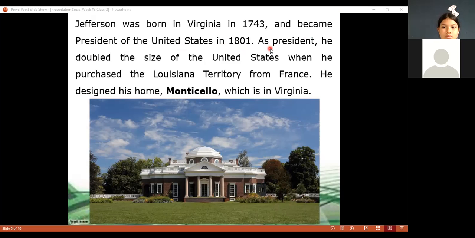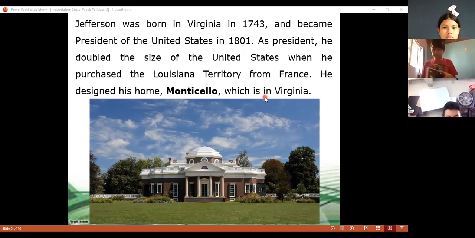As president, he doubled the size of the United States when he purchased the Louisiana territory from France. He designed his home, Monticello, which is in Virginia. Excellent. Look here, here is more important information.